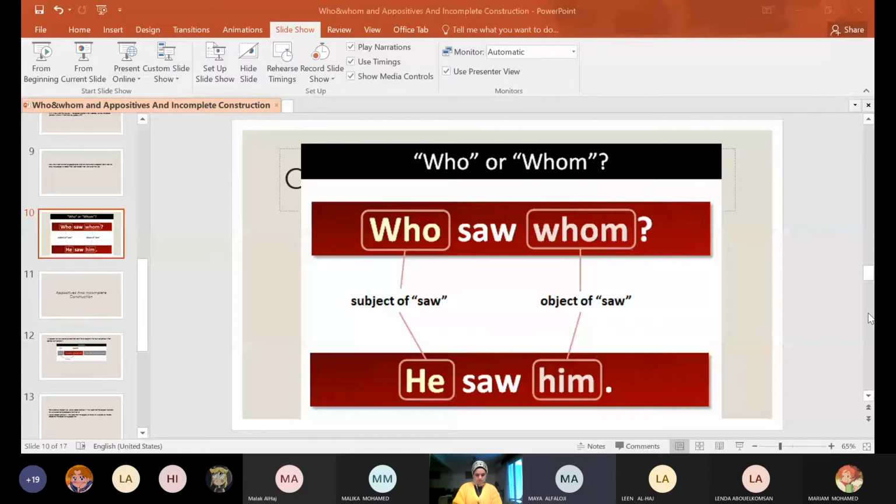Yes, miss. Number 7: students who, instead of students who, and also 8 will be teams who. Yes, thank you. Nancy, 9. Instead of who, it's going to be whom because it's not a subject.